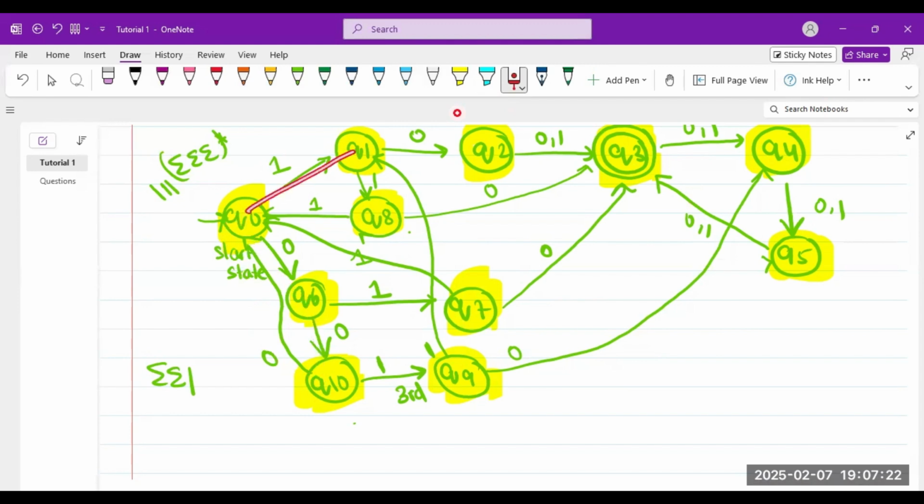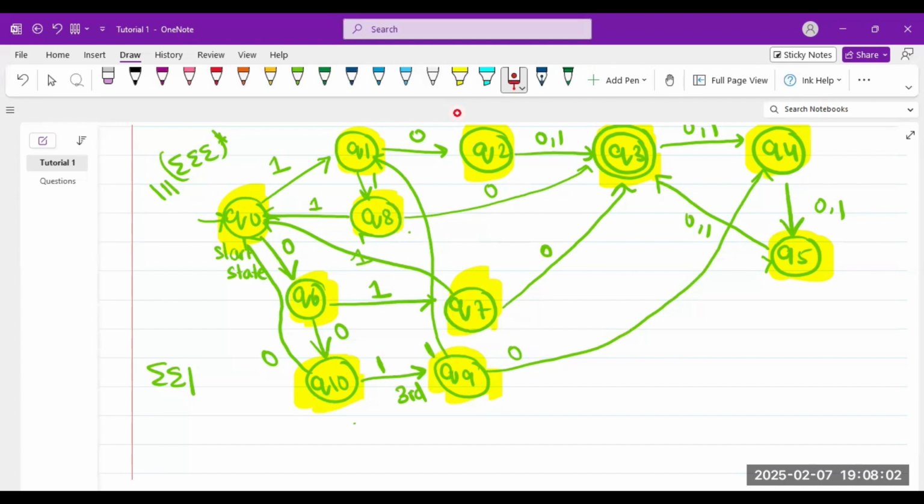If after I got a 1 and then I got a 0. So this is the same thing. Double 1 1 1 0, which is basically sigma 1 0. So I do the same thing as the top part. Same here, 0 1 0 1 0 1 0 1. Sorry, 1 0 0 or anything, or I can get 1 1 0, or I can get 0 1 0, or I can get, there's one more, I think. No, that's all.